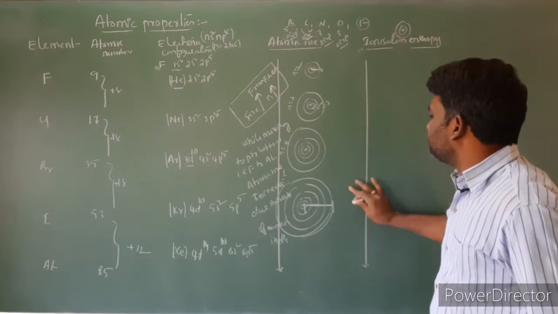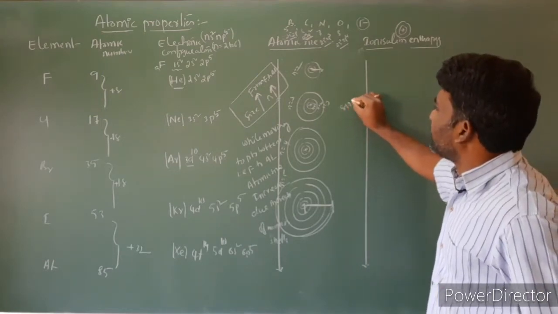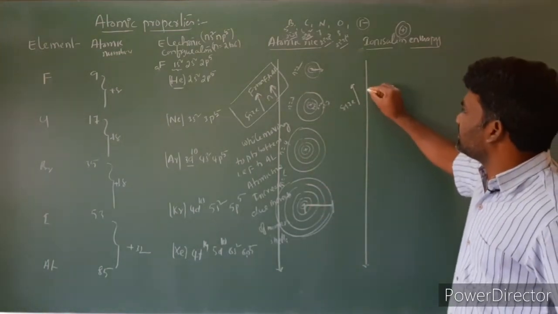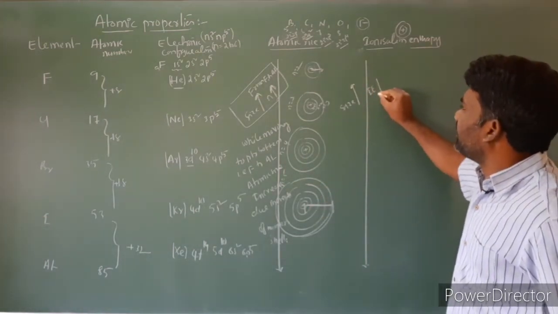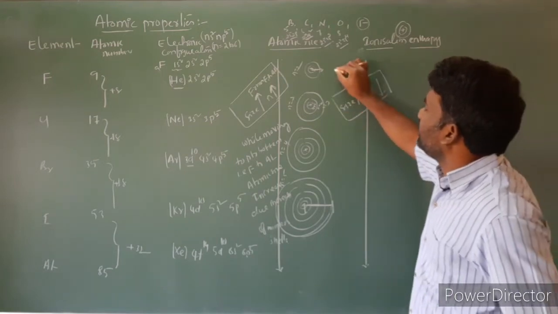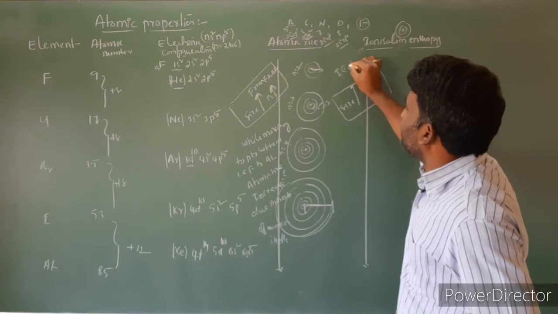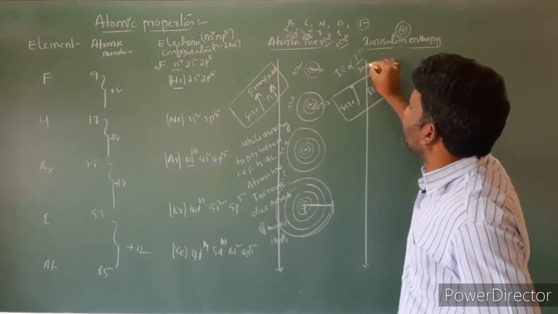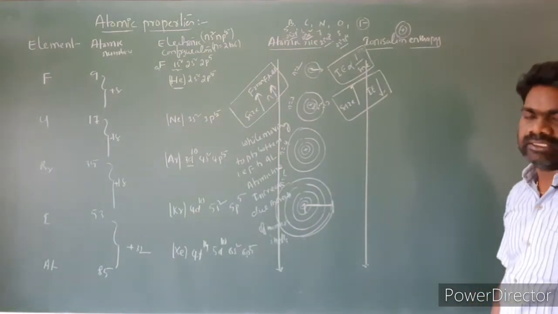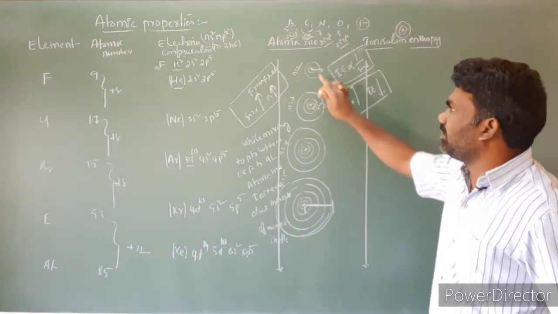While moving from top to bottom, atomic size increases, and as atomic size increases, ionization enthalpy decreases. So already you know the one general statement: ionization energy or enthalpy is inversely proportional to atomic size. While moving from top to bottom, atomic size increases.